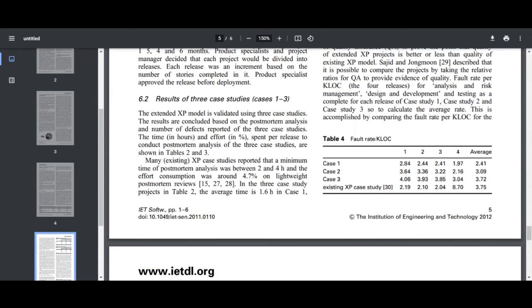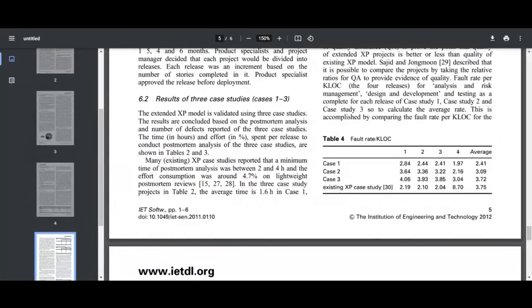For case 1, the fault rate per kilo line of code goes from 2.84 to 2.44, 2.41, and for the fourth release it is 1.97. That means the reliability of the software is improving release by release.